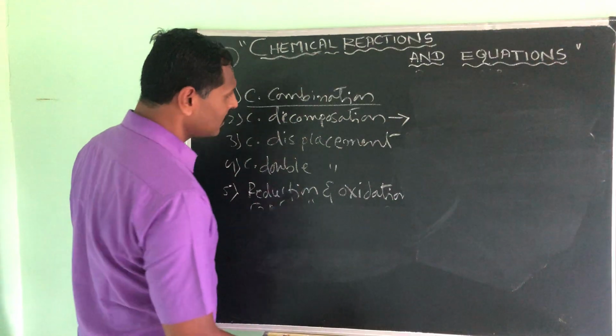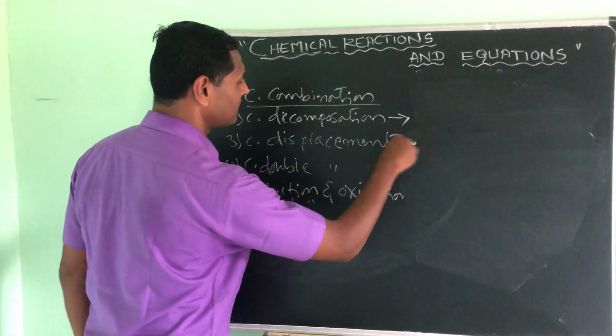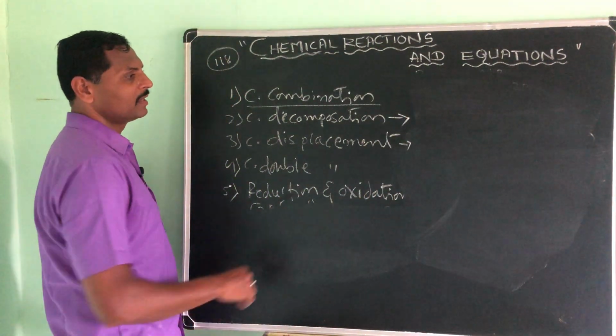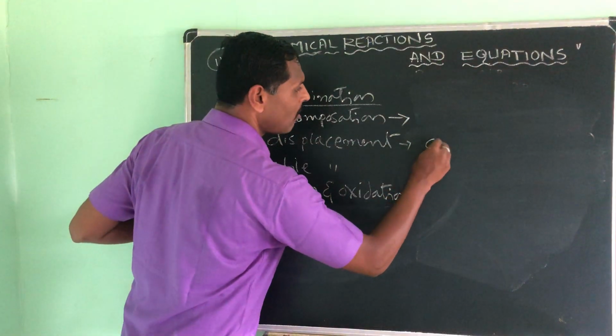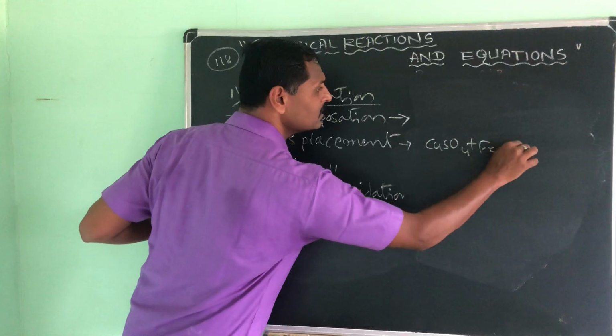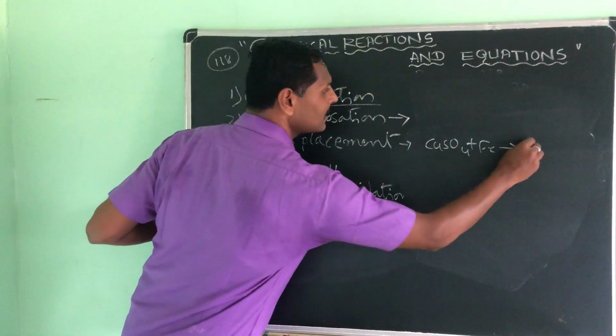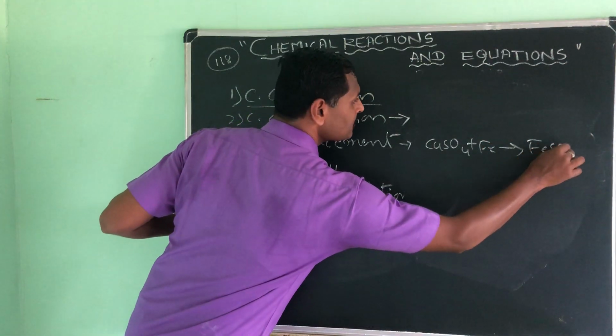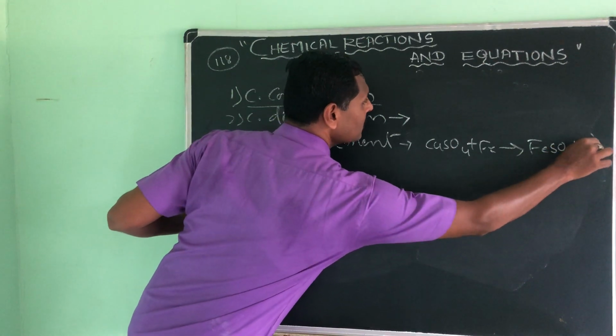I will come to the next one, chemical displacement. See, here I will take a copper sulfate solution and put an iron nail in it. You see here, we will get the products ferrous sulfate and copper.